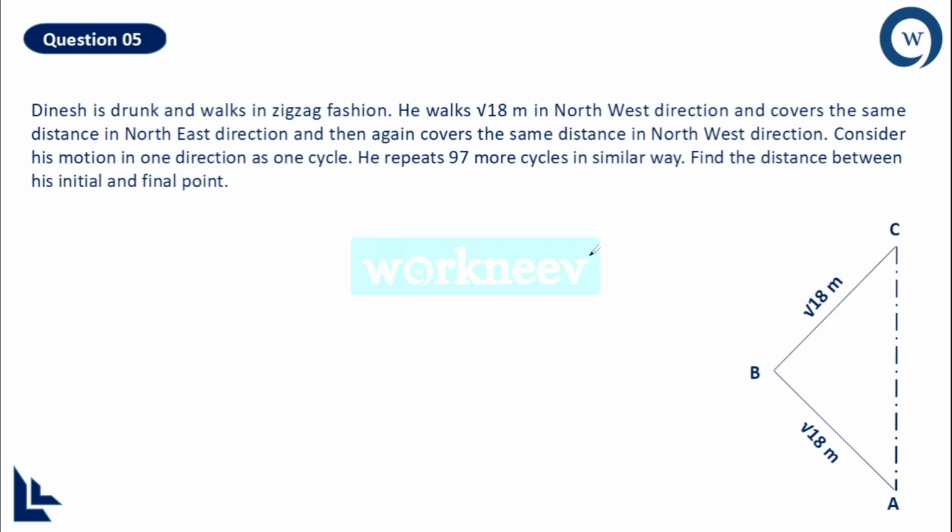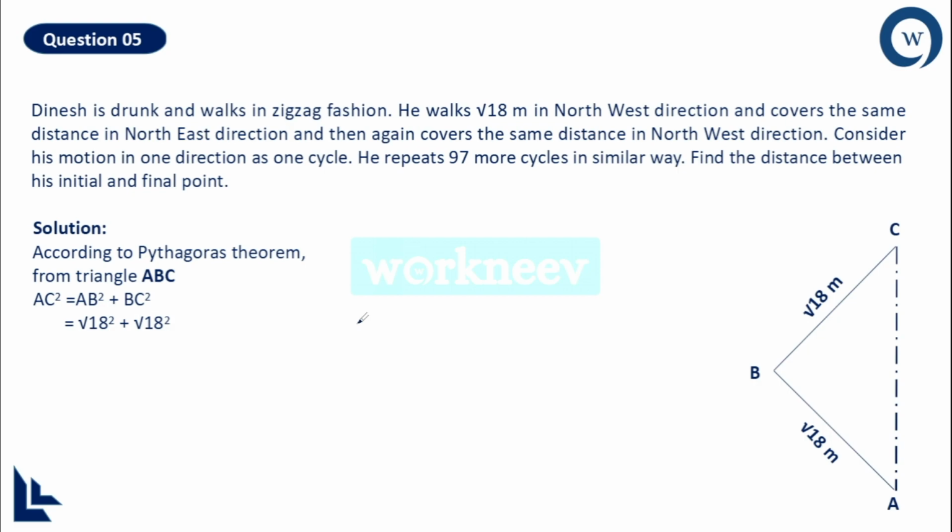Now how will I find out the hypotenuse of a right angle triangle if two sides are known? As per the Pythagoras theorem, in the triangle ABC, the length of AC can be calculated with this particular theorem. AC square is equal to AB square plus BC square. And I know root 18 square plus root 18 square. So root 18 square will give me 18, and the other one will also give me 18. Total is 36, and that is AC square. What is the value of AC then? Square root of 36, which is 6 meter, which means the length of AC is 6 meter.